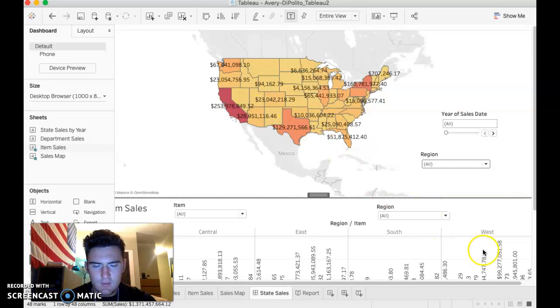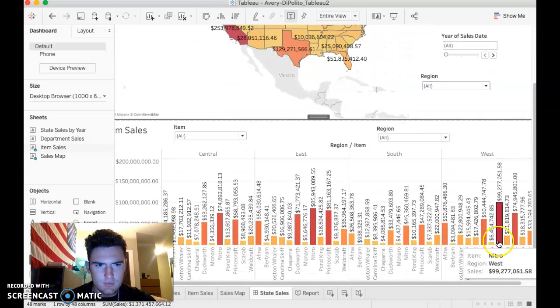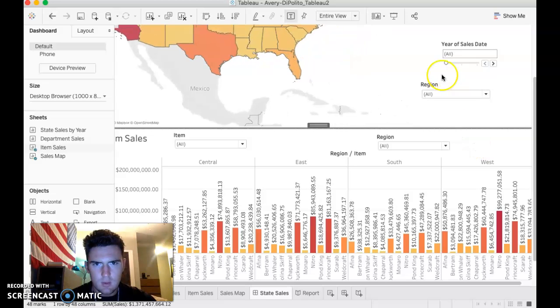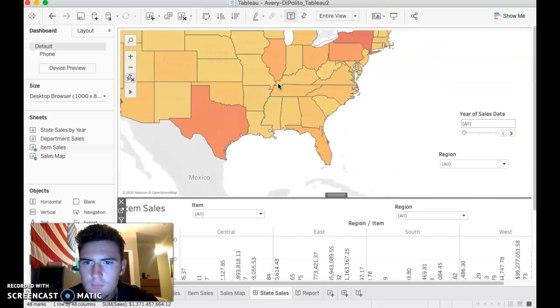So I think it's good. It sells best by the coast. So it makes sense that in the West the nitro is selling well because here I'm trying to. Jeez, come on.